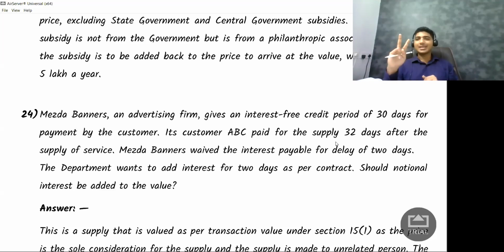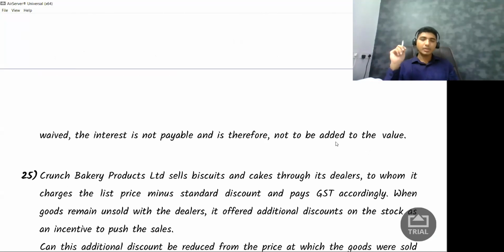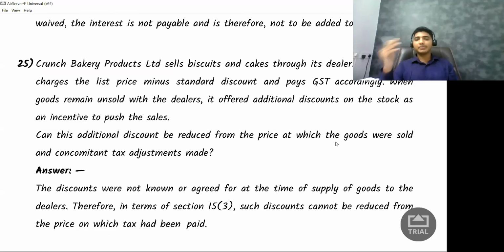So there are two sections I can refer to. One is section 15, subsection 2, clause D. Plus there is one section called section 13, subsection 6. I don't know whether you remember it or not. That is time of supply. For the interest, the time of supply will be when I actually receive the interest. So in this case, if I don't receive the interest, then there is no time of supply. If there is no time, then there is no GST that I have to pay. Again, not very relevant, don't worry. So in simple point, what is it that you are supposed to remember? If I collect interest, then on interest there is GST. If I don't collect interest, there is no GST if I don't collect it. Next.